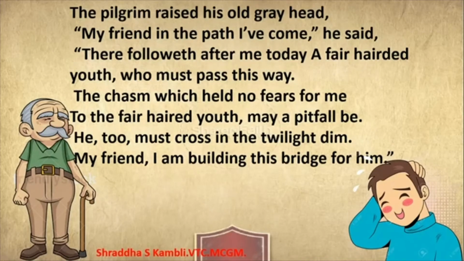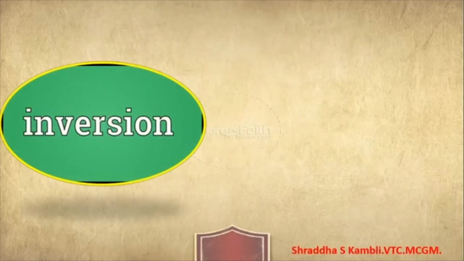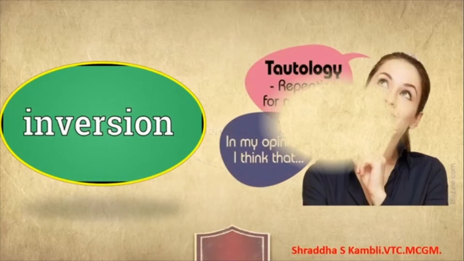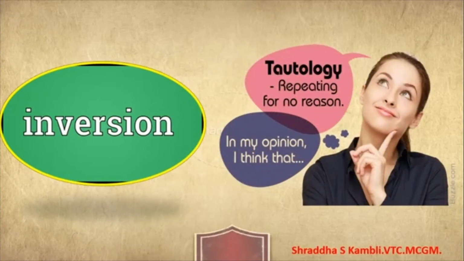So now children, whenever we do a poem, we try and read the poem, we try and understand the meaning of the poem, and also we try to do some exercises which are part of the lesson. So let's see, in this particular poem you have inversion, which is a figure of speech, in the exercises, and you have many others also. We will not be able to cover all of them in this 15-minute slot. So we will look at inversion and we will look at tautology today. Alright, these are the two figures of speech.